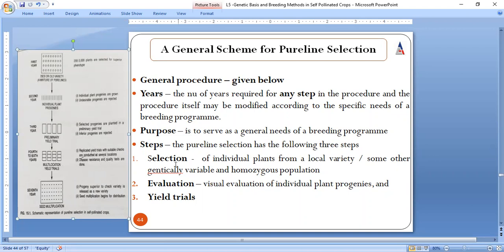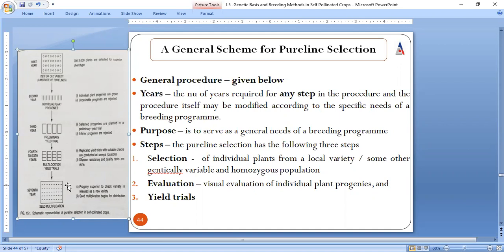So if I go through the introduction of this scheme, it is like this. But you are not limited to conducting this pure line methodology in 7 years only. You could extend it to 8 years. You could reduce it to 6 years. But it all depends upon the desire of the breeder.